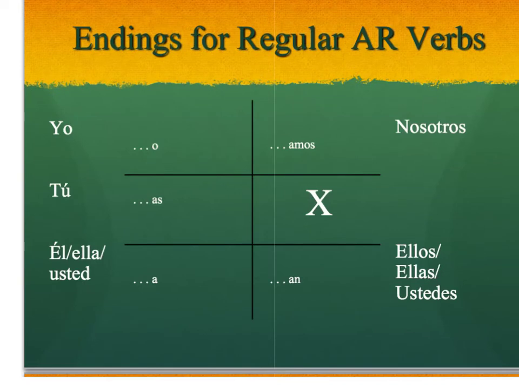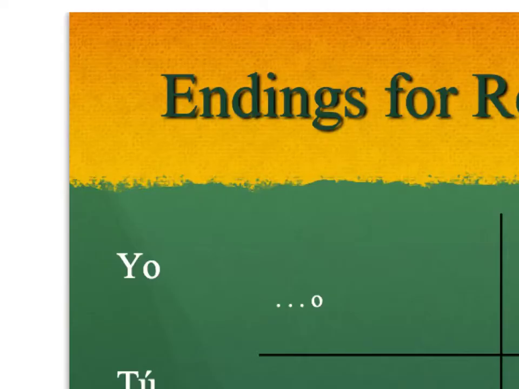What you see here are the correct endings for AR verbs. Remember, you drop the last 2 letters, you're left with your stem, and now this is what we're going to add to the end of the stem to show who is doing the action. So let's say that I am doing the action. We know that the subject pronoun we use for I is yo, and the correct ending for an AR verb is o.